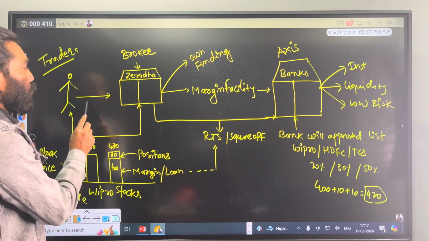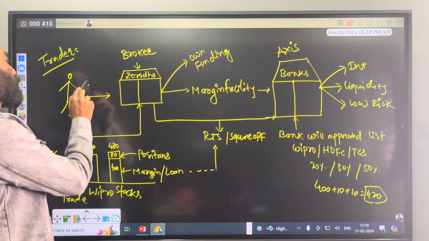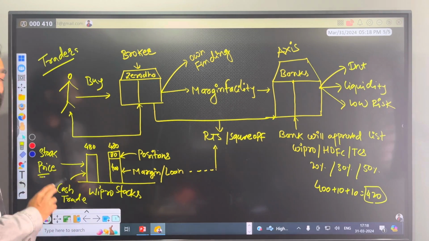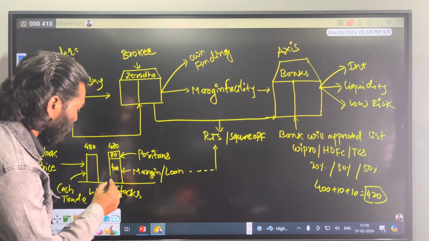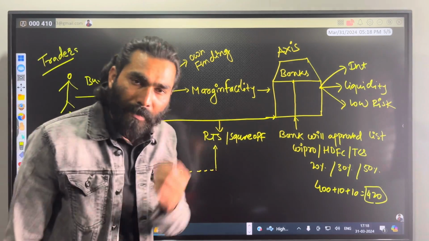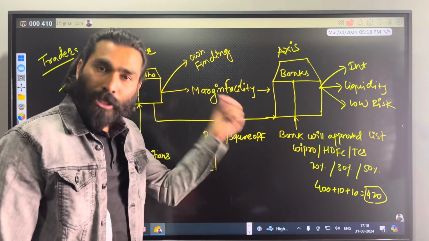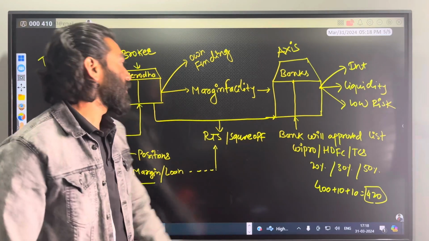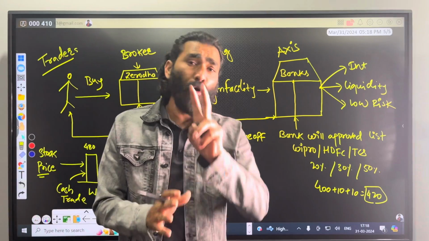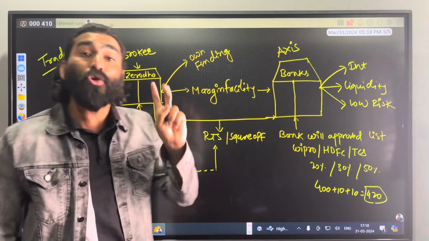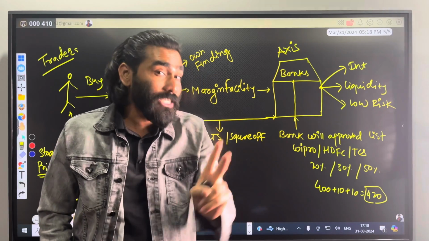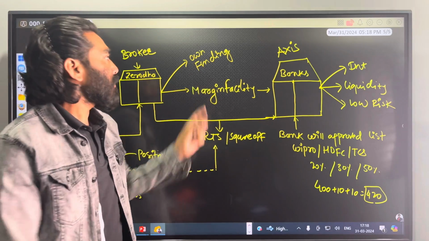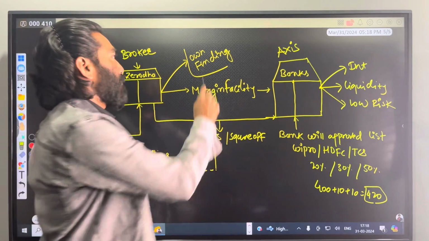Let's say you are a trader. You opened your trading account with Zerodha and you have decided to buy securities on margin. The current market price of the same stock, Wipro, is 480, and you are looking for a margin of 40 because you are ready to pay an initial amount of 80 for the same shares. In that case, if you raise a request for margin or funding, the broker will immediately see. The broker will have two options. One, the broker can arrange additional margin. I have already discussed it. Margin means loans. If you are looking for a loan or credit, the broker can arrange it on their own. That is one way.